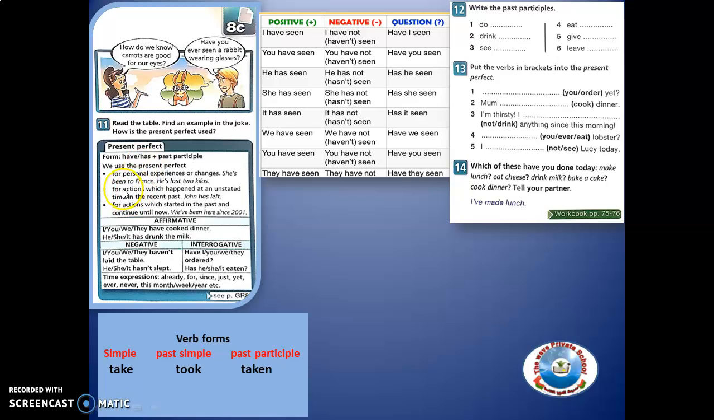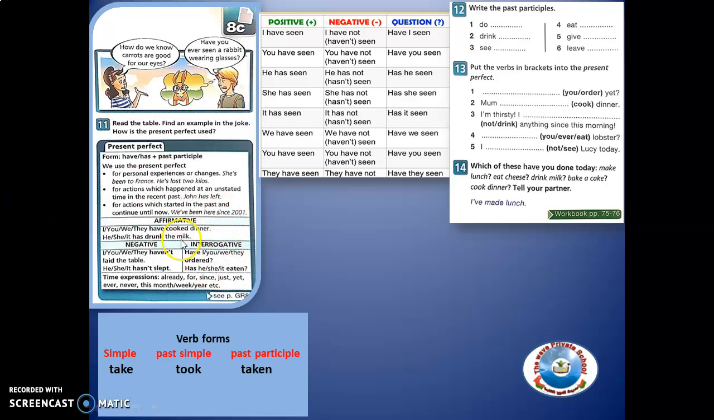And then also for actions which happen at an unstated time, the time is not mentioned, which happened in the past, like John has left. So definitely John left, but there's no time indicated. And also for actions which started in the past and continue until now, like we've been here since 2001, meaning they started staying in that place since 2001 and until now they are there.